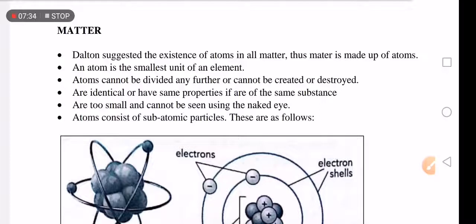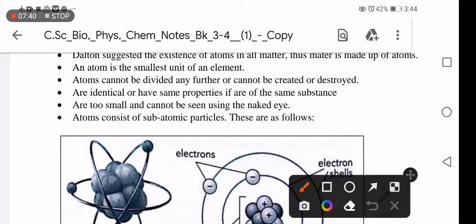So, Mr. Dalton, what is an atom? He went on to say that matter is made up of atoms. I don't know if you are following.